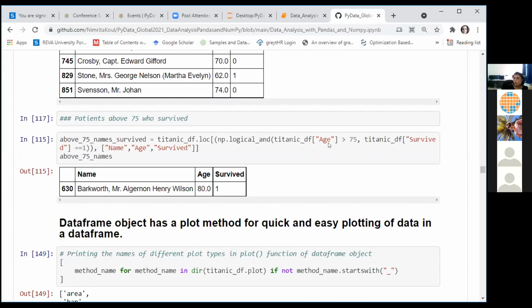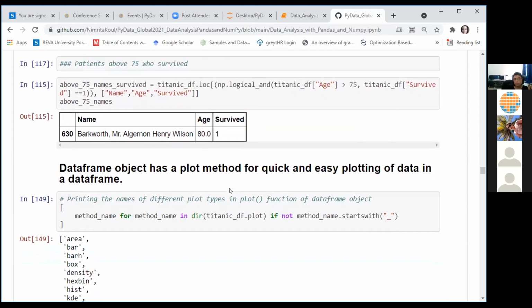We have the first condition that age is greater than 75, and the second condition that the value of the survived column is 1. So this returns the name, age, and survived status for all the passengers who are above 75 years of age and whose survival status is 1, who have survived the crash.